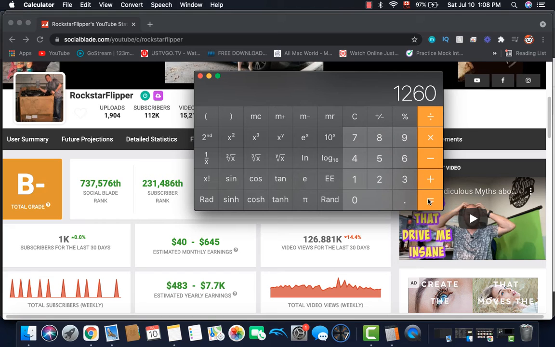Now annual revenue, and this is going to be an estimate, so the revenue is $1,260 multiplied by 12, and you get $15,120. Now of course with this, YouTube gets a cut of the revenue: YouTube gets 45%, and this channel gets 55%. So in reality, you have to do $15,120 multiplied by 0.55, and you get $8,316 per year just from making YouTube videos, which is pretty awesome.